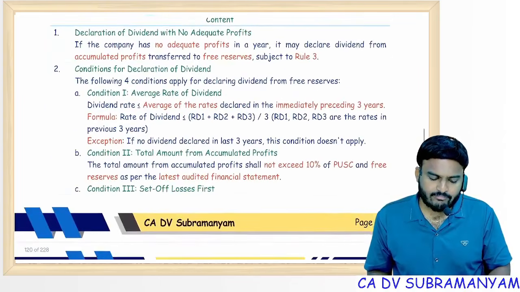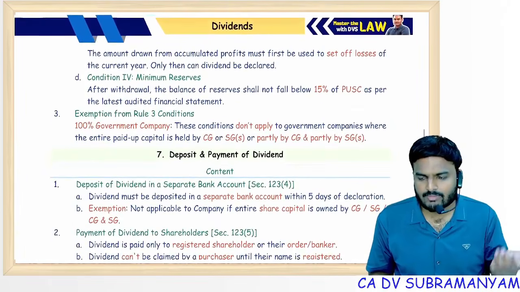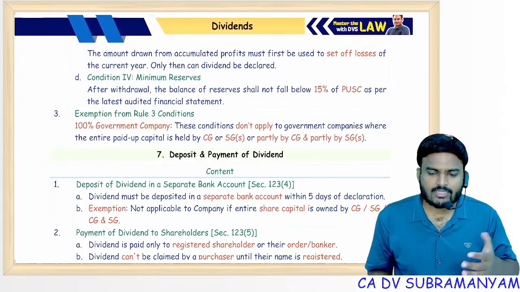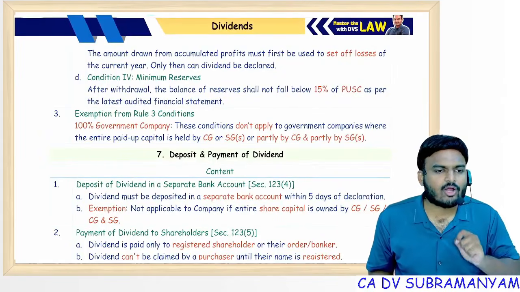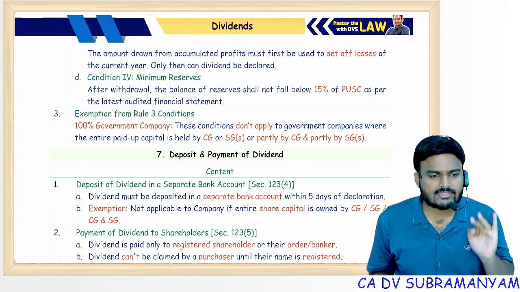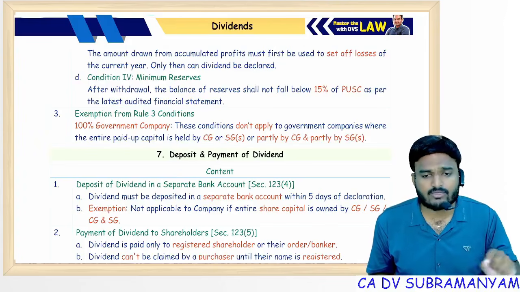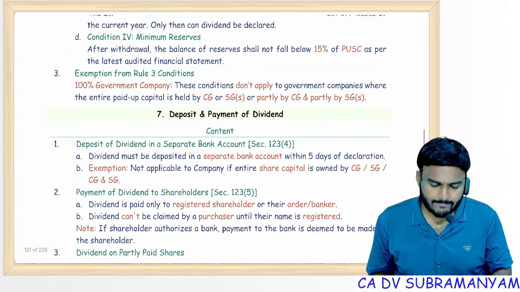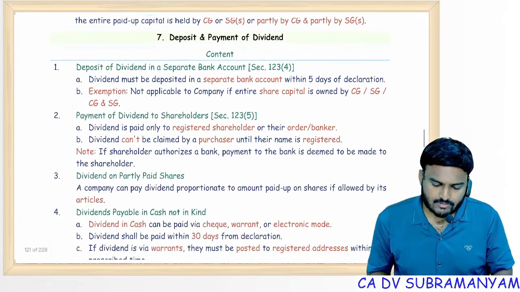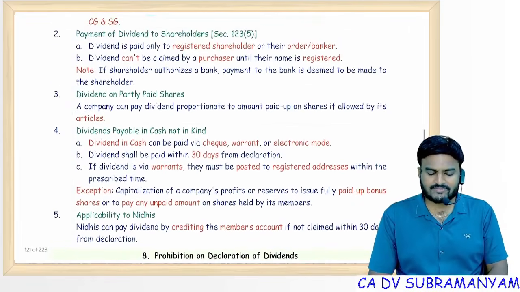Next one, my interim dividend. In case the company does not have profit in the quarter for which the company is paying dividends, the interim dividend shall not exceed the average of the preceding 3 years' dividend rates. Average it; there is a maximum rate for interim dividend. Next, 5 days, these conditions are not applicable to 100% government owned companies.